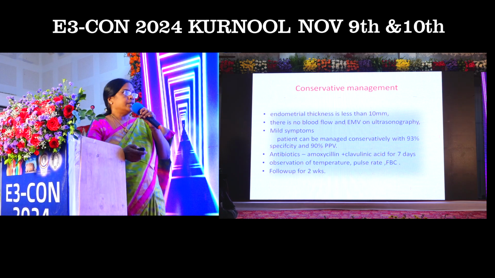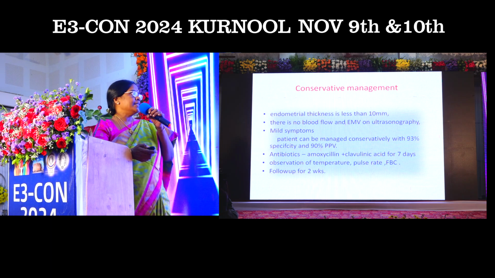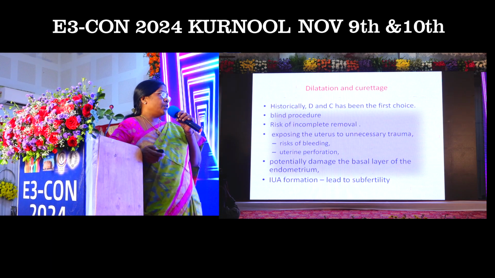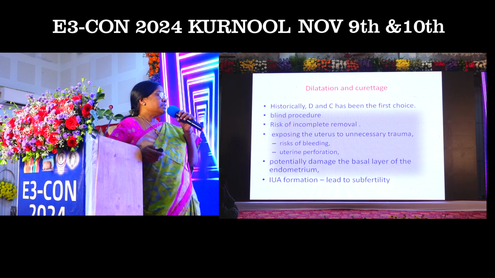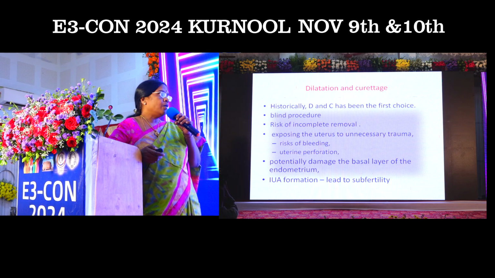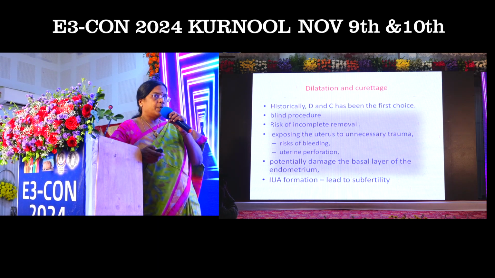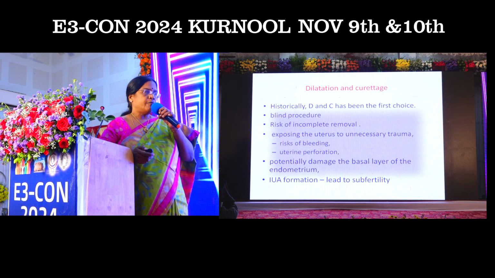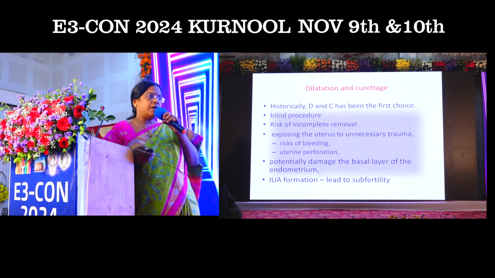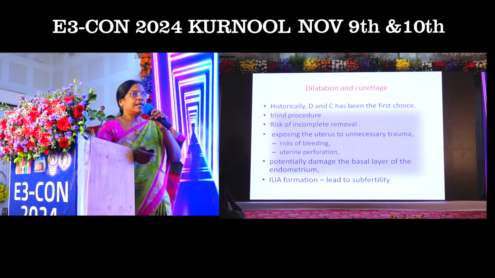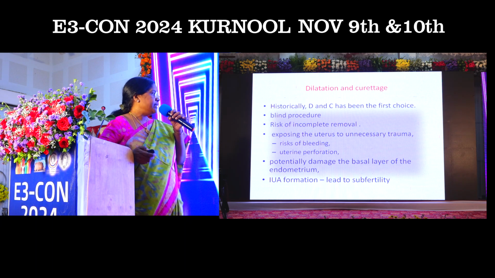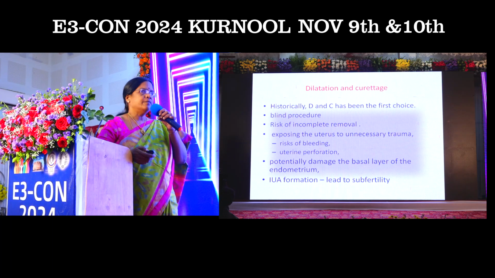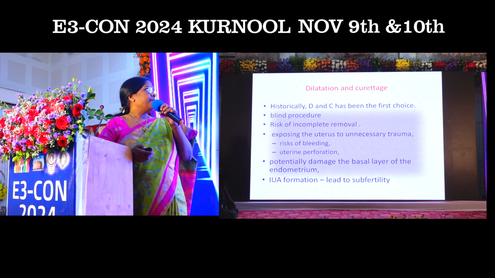And dilatation and curettage. Historically, D&C has been the first choice, even though it is a blind procedure. Because it is a blind procedure, there is a risk of incomplete removal, exposing the uterus to unnecessary trauma, like risks of bleeding, risks of uterine perforation, and potentially damage the basal layer of endometrium, which leads to intrauterine adhesion formation, which leads to subfertility.